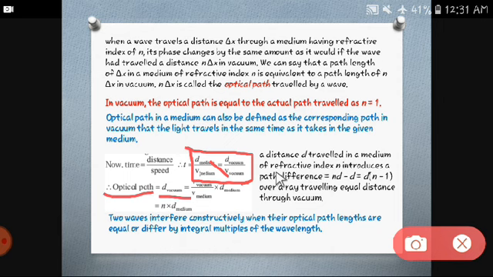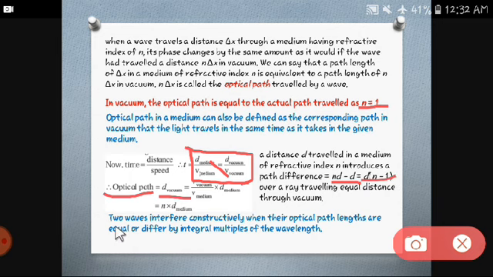A distance d traveled in a medium of refractive index n introduces a path difference n d minus d. Why is it so? Because when we consider a medium of refractive index n, it will be n d, and when we consider a vacuum, n will be 1, so that will be only d. So n d minus d is the extra distance, which is d into n minus 1.